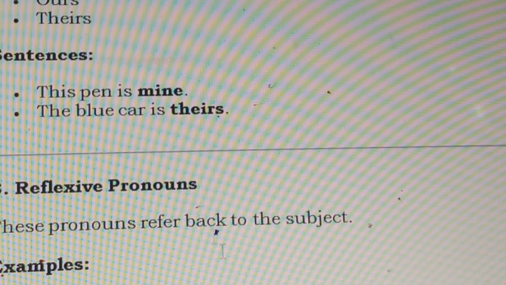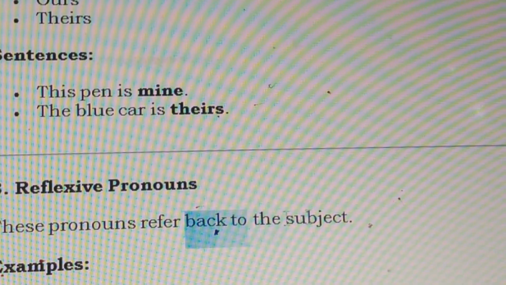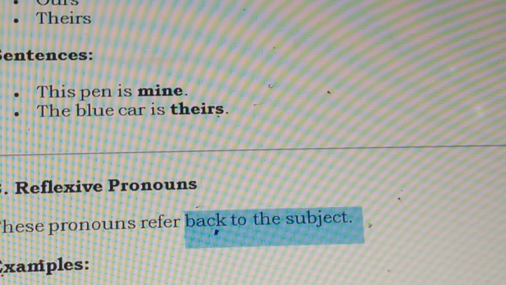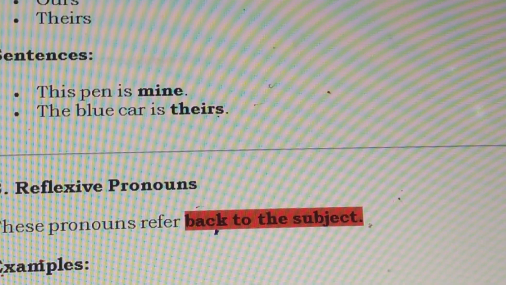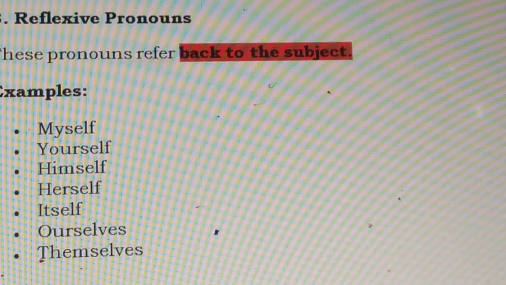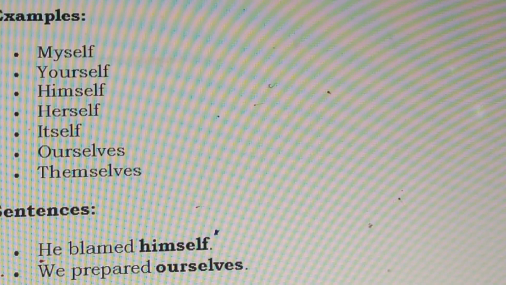Reflexive pronouns. These pronouns refer back to the subject. The doer and the receiver are the same person. So at that time, we use myself, yourself, himself, herself, itself. This is an example of a reflexive pronoun: I blame myself. We prepare ourselves. So this is called the reflexive.